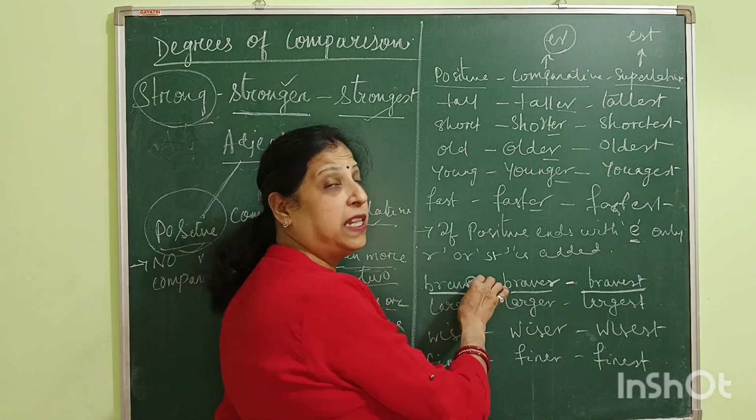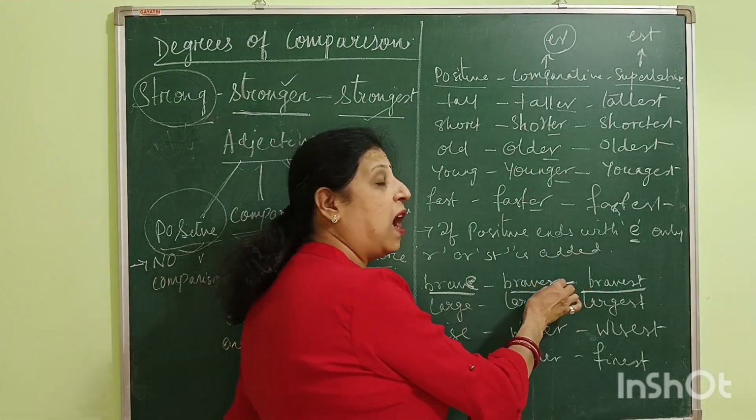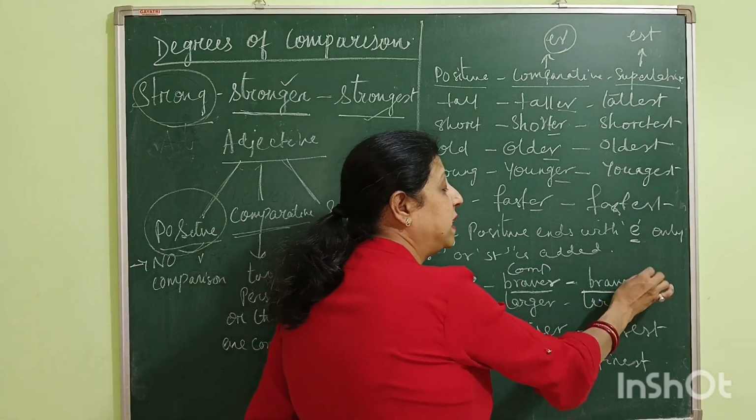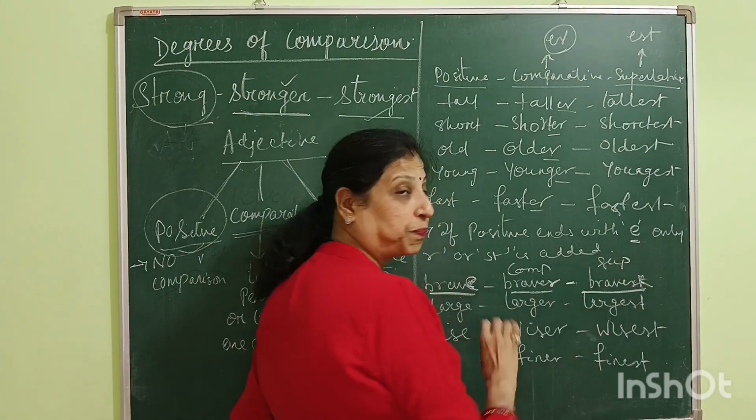Because it is ending with E, we will only add R to make the comparative and only ST to make the superlative.